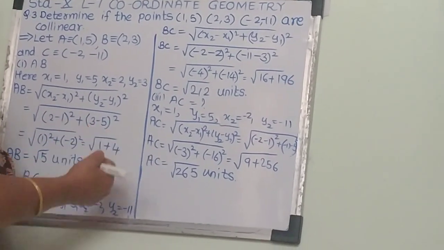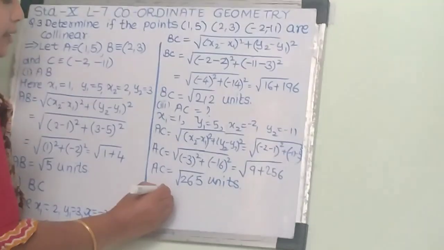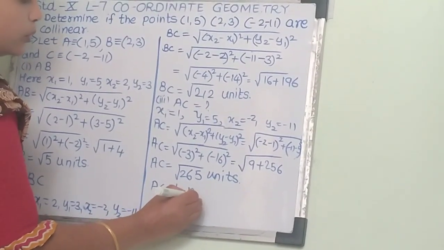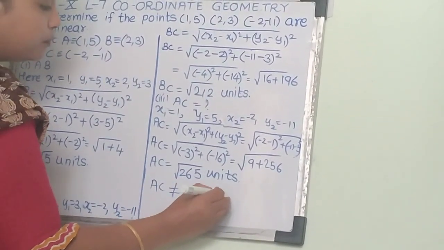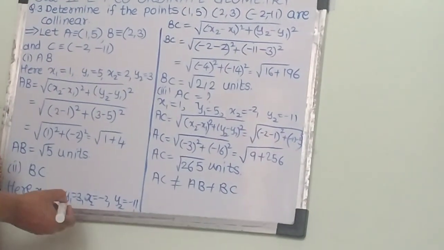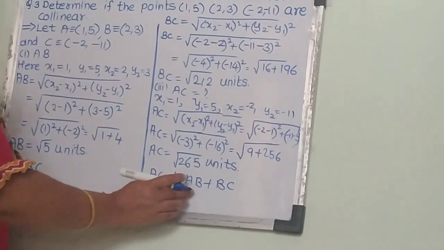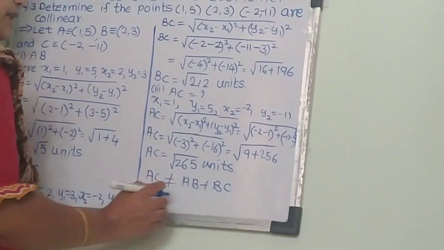So we can write here AC is not equal to AB plus BC.